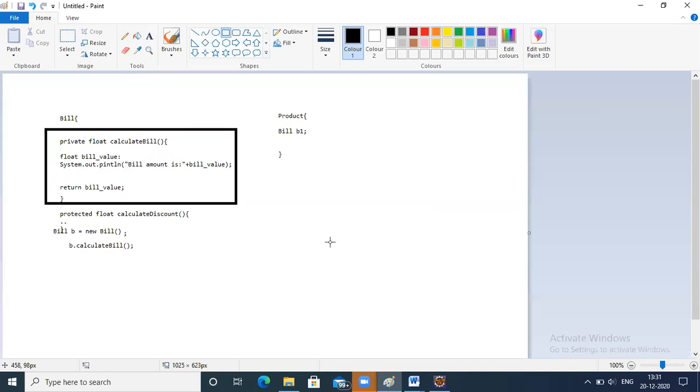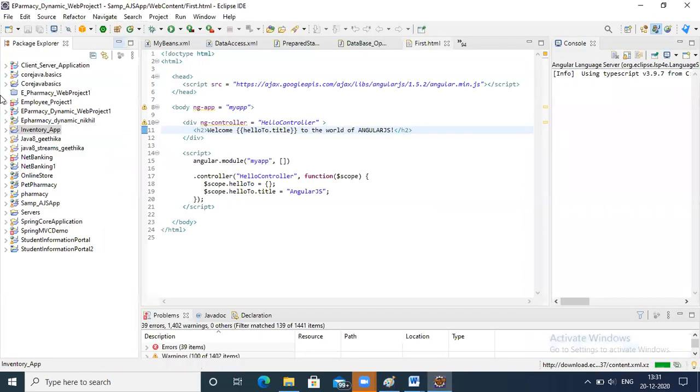Now all these concepts we create in the middle layer if you talk about a web application, or else in core Java you create them as normal Java files. Let's say here you have, what is the name that we have given? Inventory app.